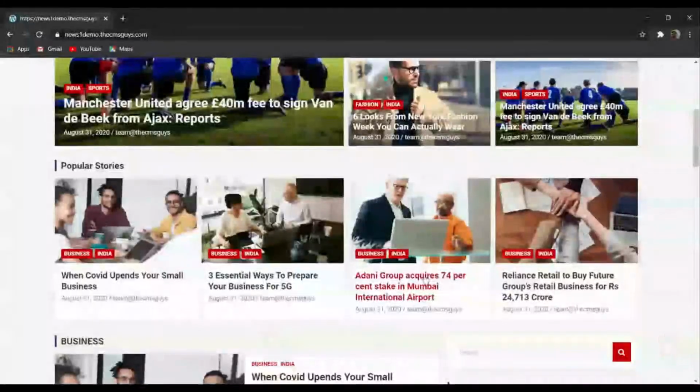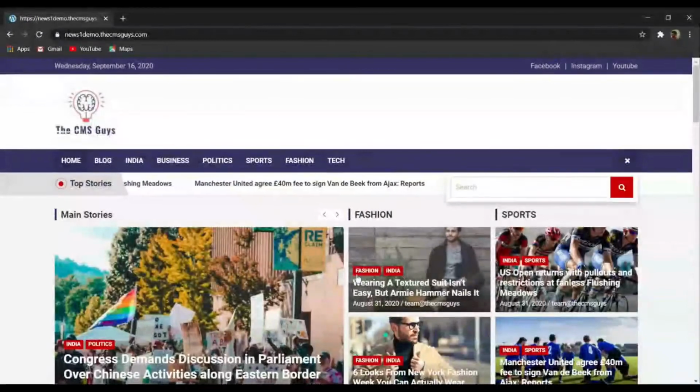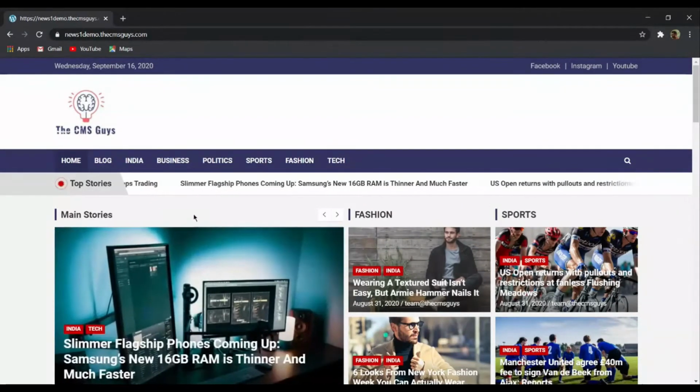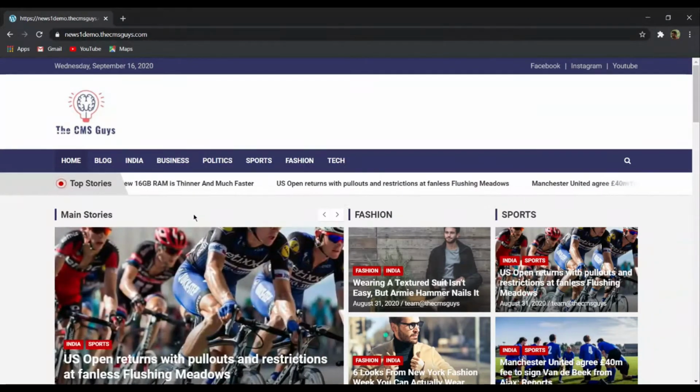completely free, using all free resources. First of all, we need two main things: one is a domain name and the other is hosting. I am going to show you where you can purchase a reliable hosting and a domain. With it you will get a free 1 year domain.